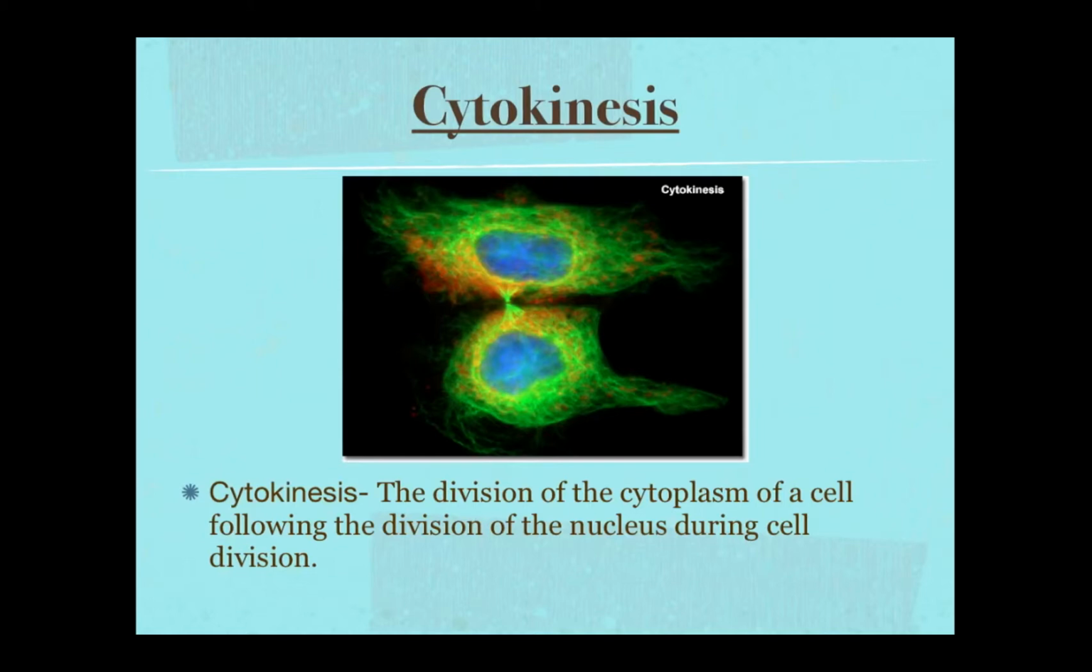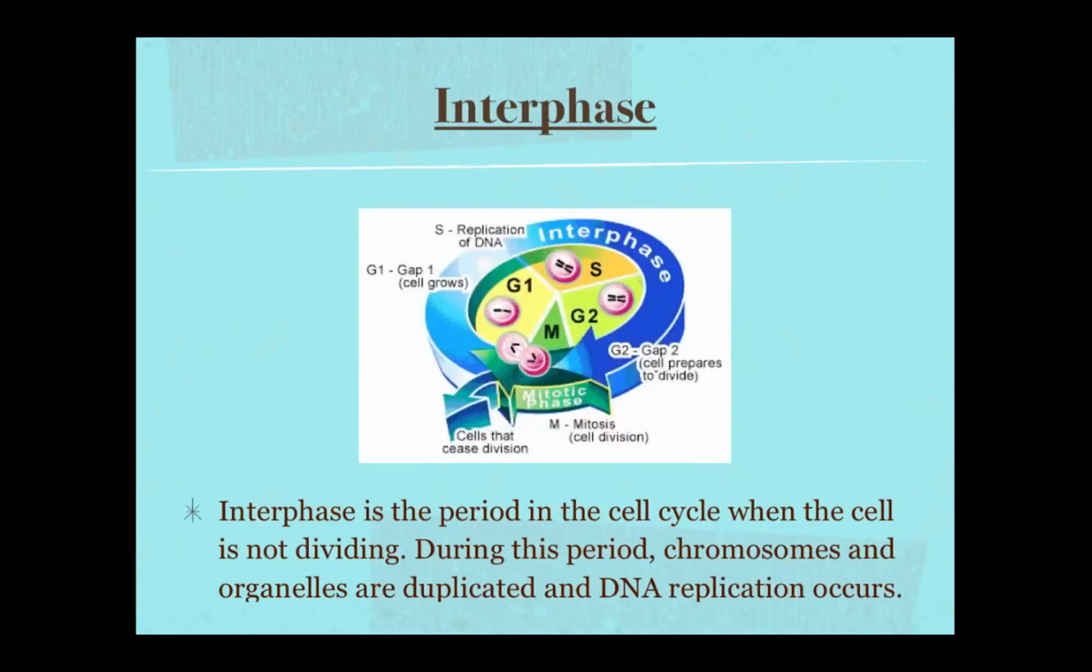Cytokinesis, the division of the cytoplasm of a cell following the division of the nucleus during cell division. Interphase is the period of a cell cycle when the cell is not dividing. During this period, chromosomes and organelles are duplicated and DNA replication occurs.